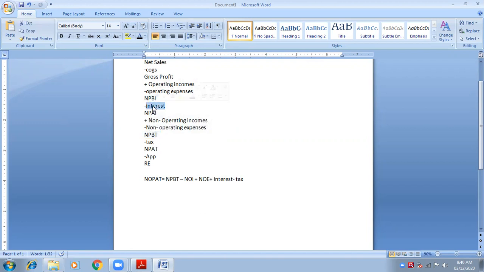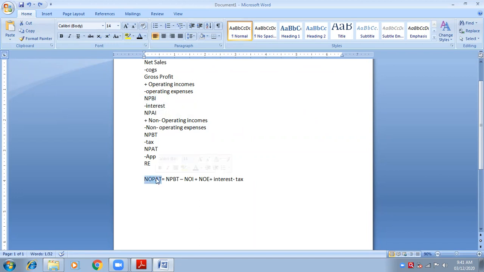Less interest, I don't want. Add it back. Non-operating incomes, I don't want. Non-operating incomes will be deducted, so I add less it. Non-operating expenses are deducted here, I don't want, so add it back. Add non-operating expenses. So I will get the thing that I want, net profit before interest. But I want NOPAT.